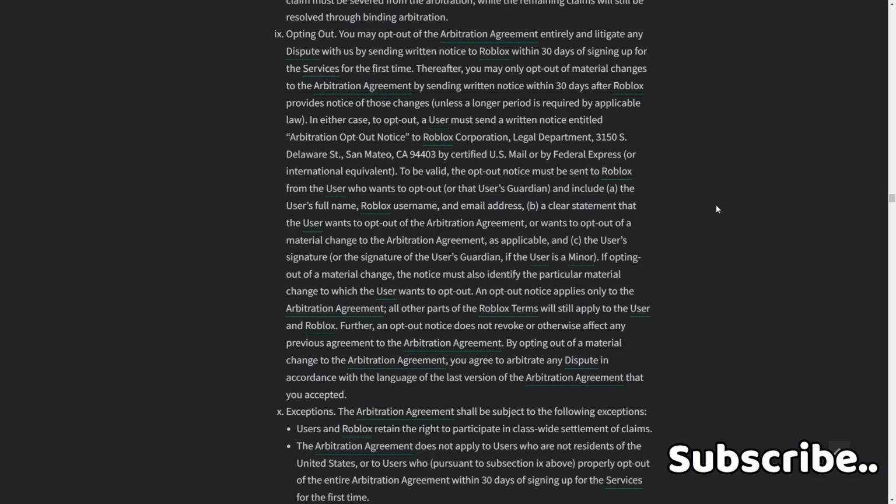Furthermore, an opt-out notice does not revoke or otherwise affect any previous agreement to arbitrate.